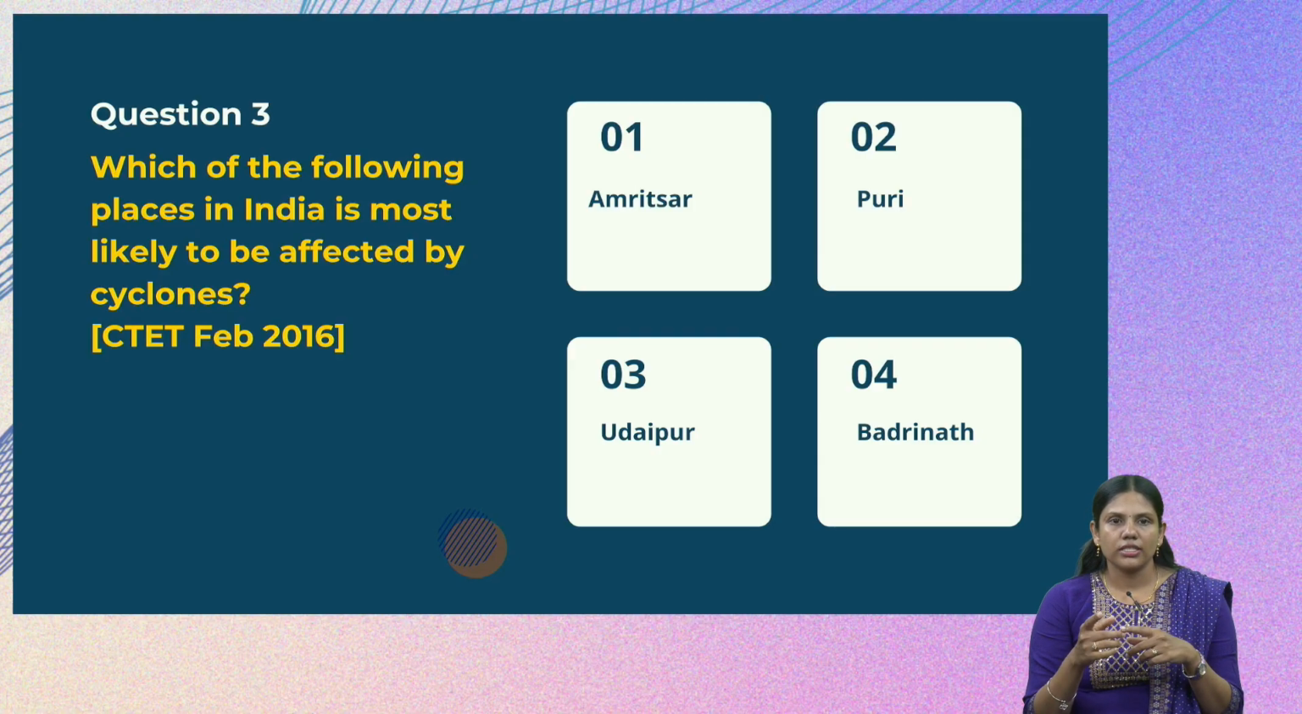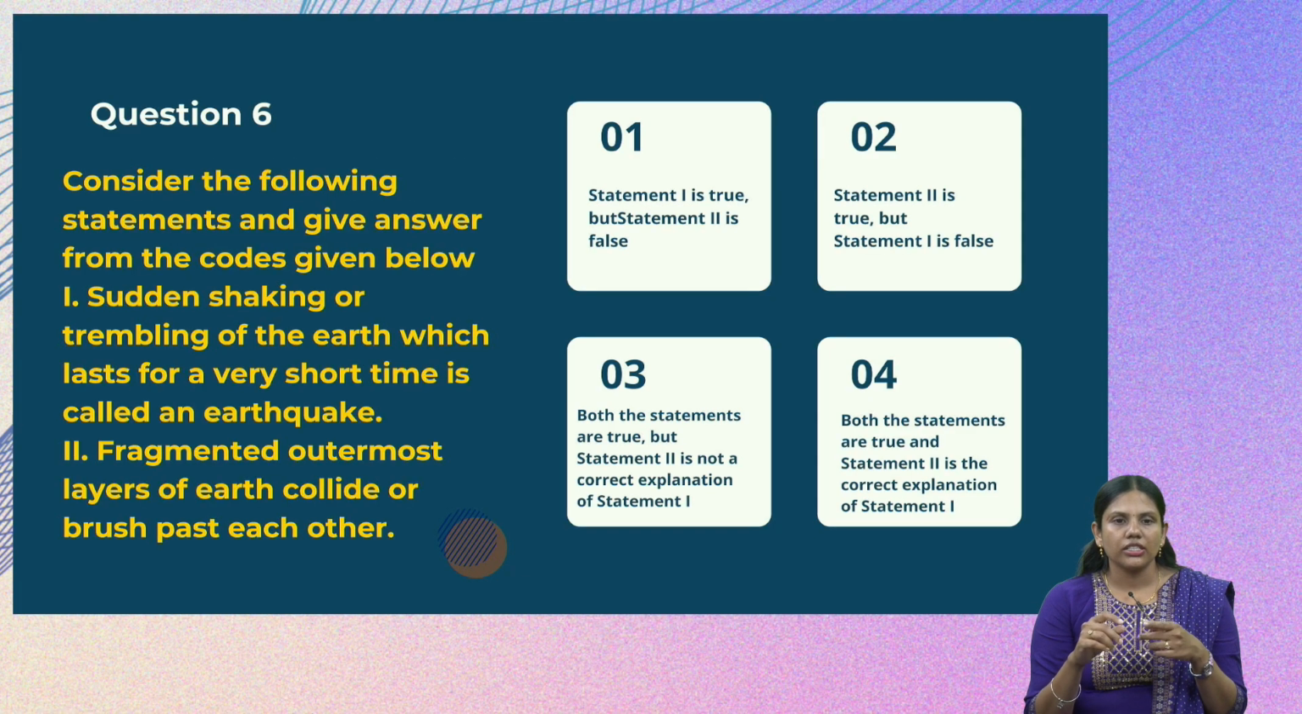Which of the following places in India is most likely to be affected by cyclone? It is Puri. That is option 2 below. Sudden shaking or trembling of the earth which lasts for a very short time is called an earthquake. Yes, the statement made is correct.